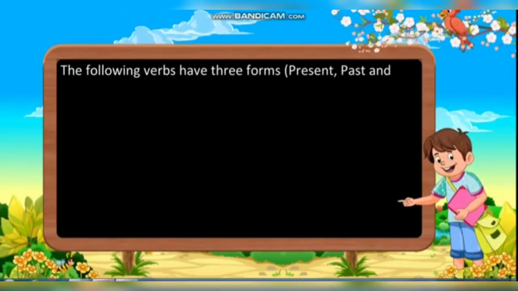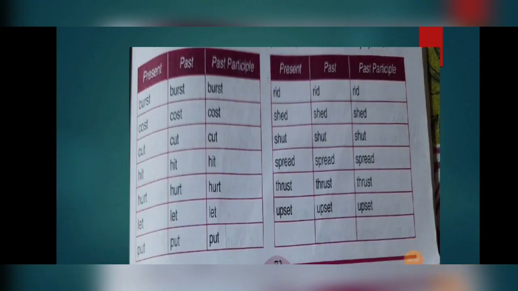The following verbs have three forms, as we also learned in the previous class: present, past, past participle. This is a chart. Let us see some examples. Brushed, brushed, brushed. It remains the same in all three forms. Caused, caused, caused also remains the same. Cut, cut, cut. Hit, hit, hit. Hurt, hurt, hurt. Let, put, put. These are words which remain similar in all three forms.